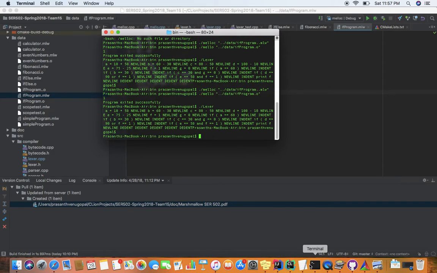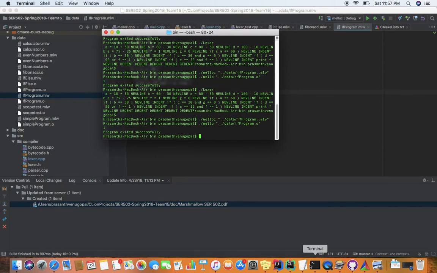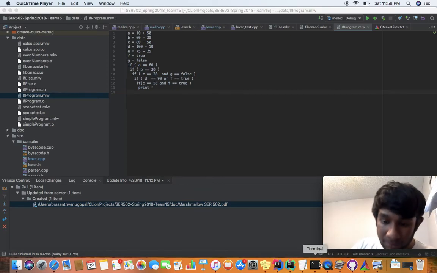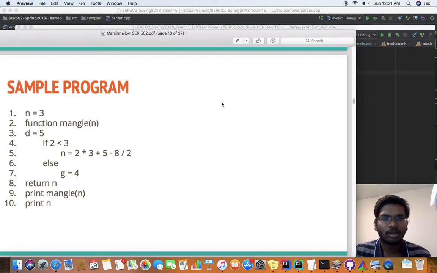When we run a Marshmallow program, we get a binary file, which is then given as input to the Mellow, and we get our output, which is given here: f, which is 1, and it is printed here. Now let's look at what my teammate will present.